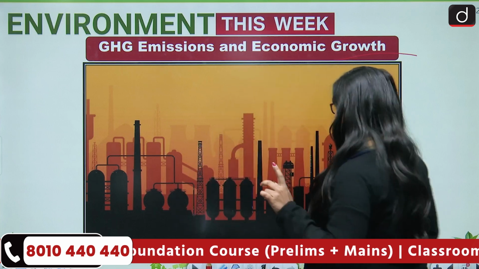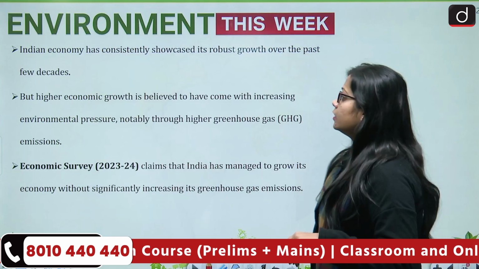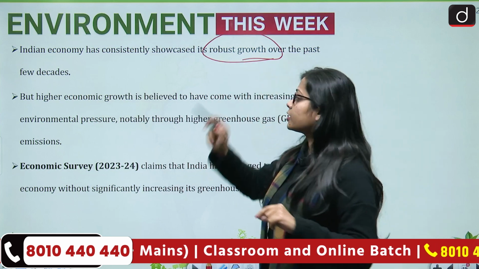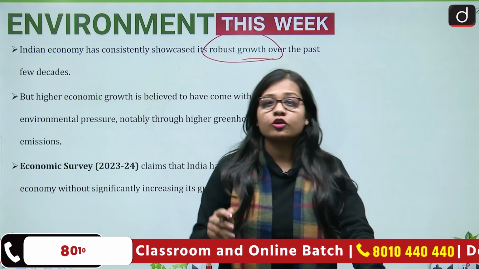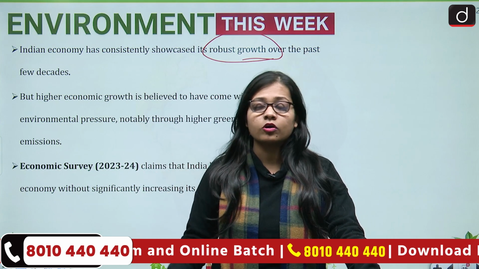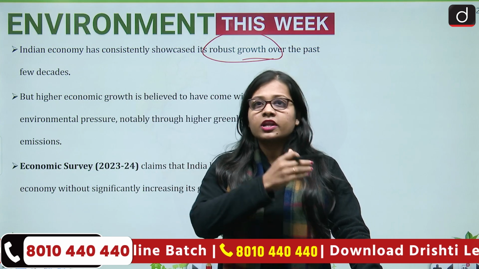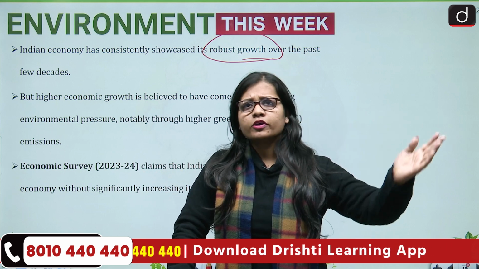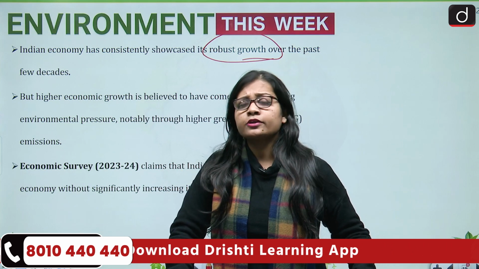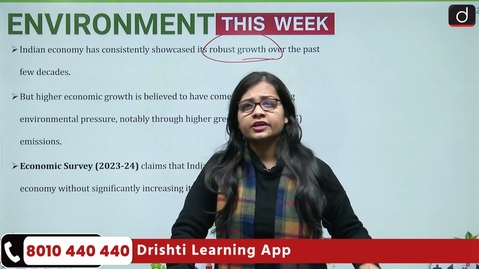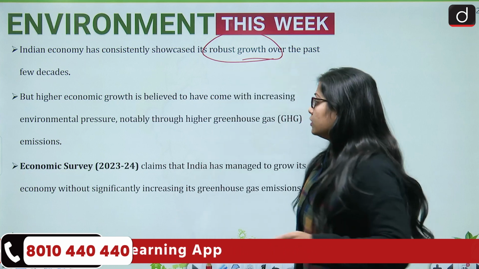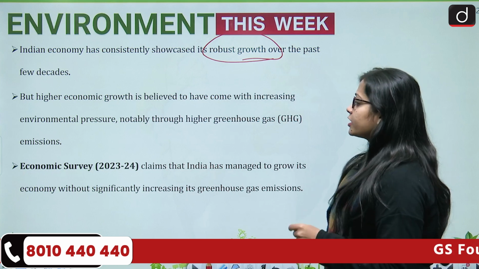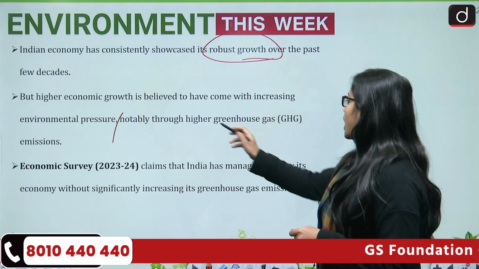Now this would be an ideal scenario, but a very, very difficult scenario to achieve. Now let's see what the scenario is in India. The Indian economy has consistently showcased robust growth over the past few decades, and India is one of the fastest growing economies in the world. The last quarter, quarter 2, has not been very good, but overall, if we see the last 10 to 20 years, the Indian GDP or growth rate has been very good. But higher economic growth is believed to have come with increasing environmental pressure, notably through higher greenhouse gas emissions.